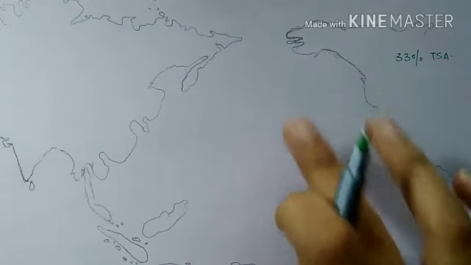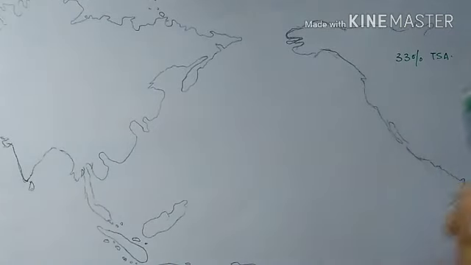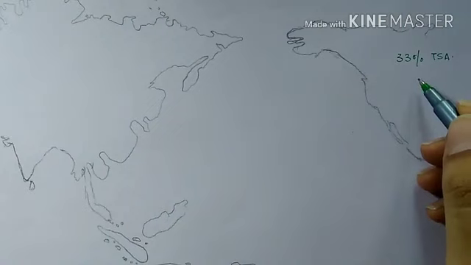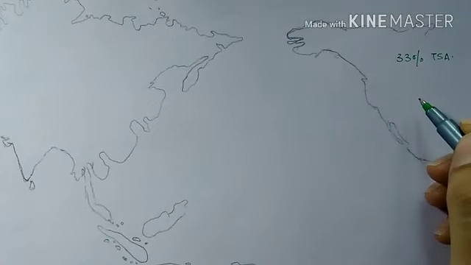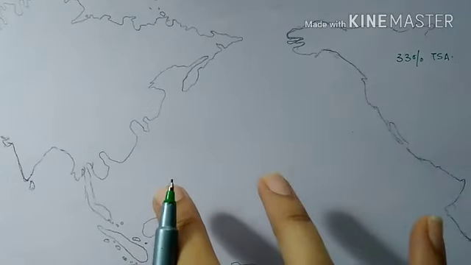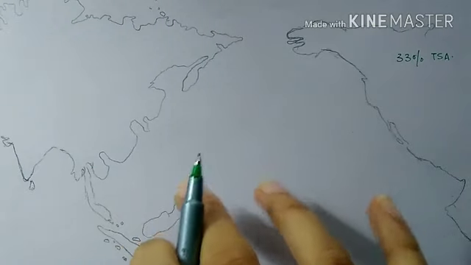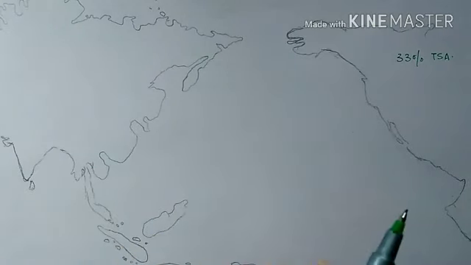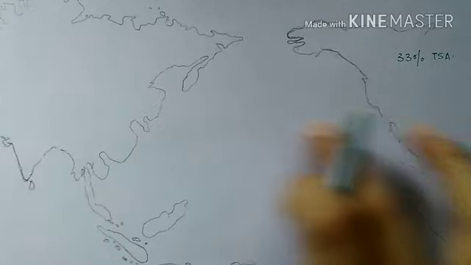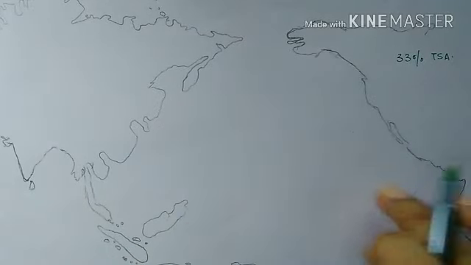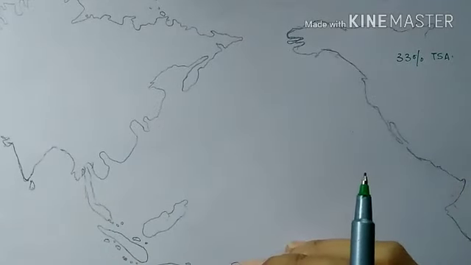The length of this ocean is 14,900 kilometers north and south, whereas along its equator its width is a little bit more than 16,000 kilometers.